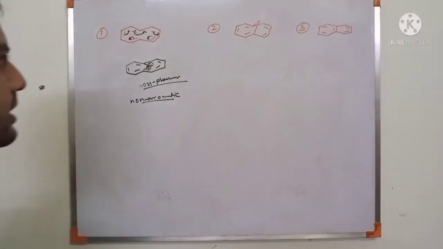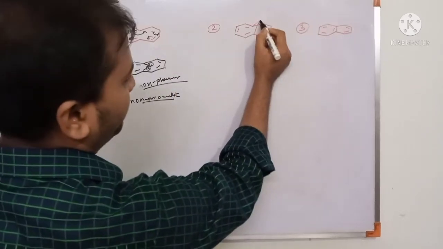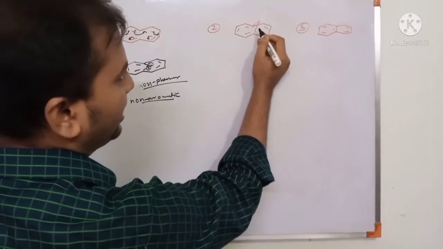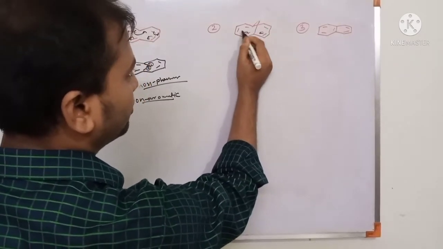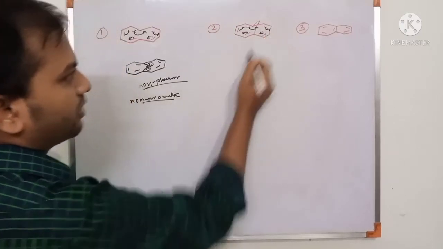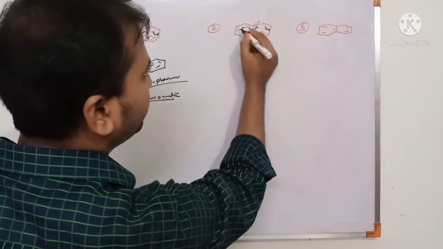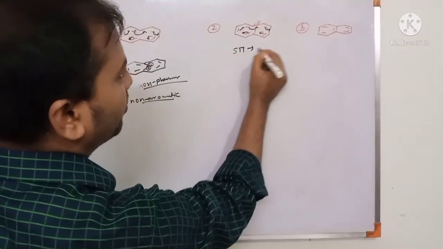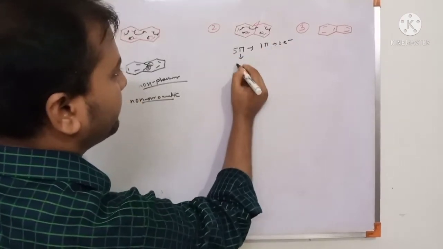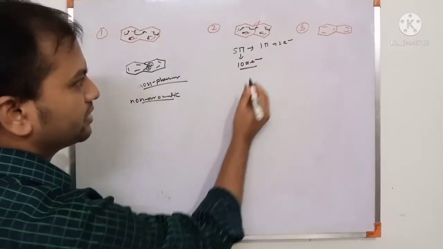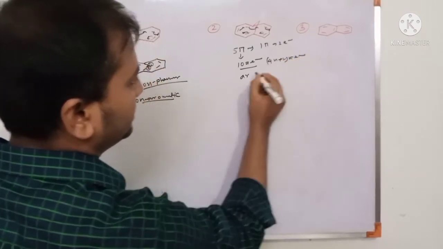This is non-aromatic. The second is a similar compound, but with one bridging. So there is no hydrogen, so there is no hydrogen repulsion. First check, this is cyclic, then conjugated, this is fully conjugated. Then check aromatic or anti-aromatic. This is a planar molecule. This is Huckel's rule. 1, 2, 3, 4, 5, 5 pi bonds, 1 pi bond contributes 2 electrons, so 10 pi electron system. This follows the 4n plus 2 pi electron rule. This is an aromatic compound.